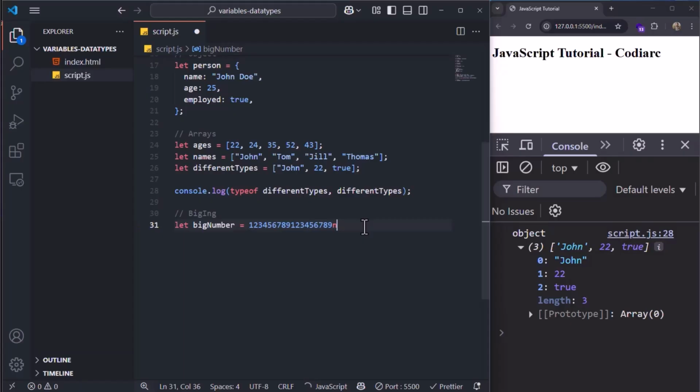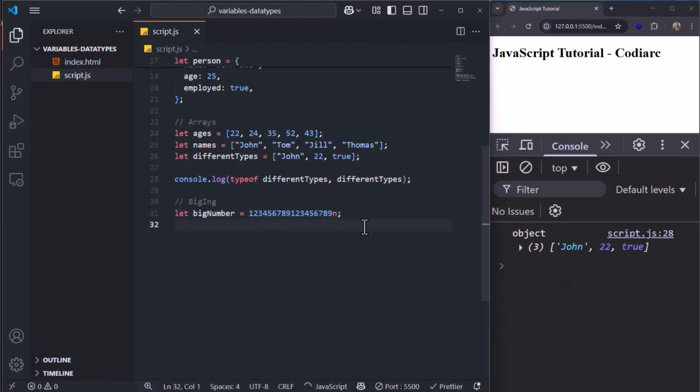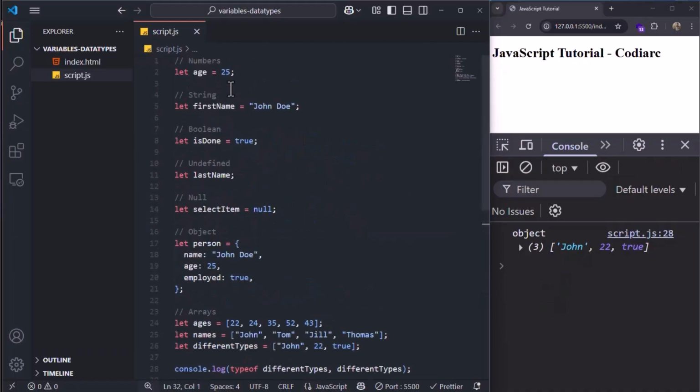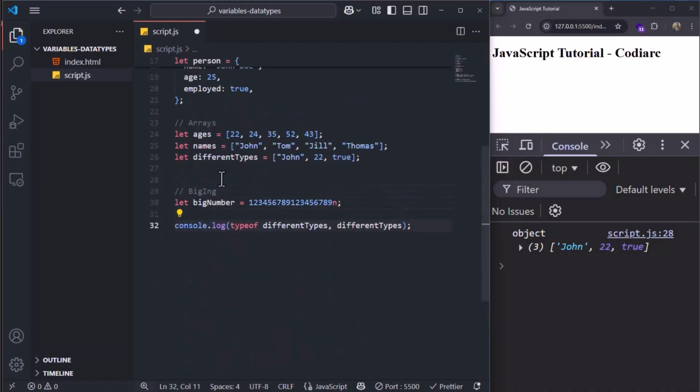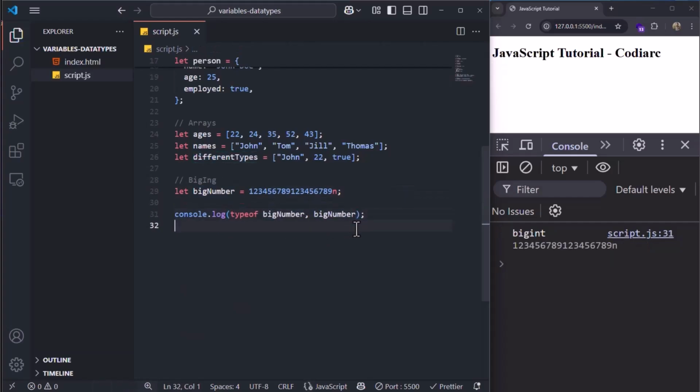Now you can see that this number is very, very big, and it is not suitable for an integer or number to handle such a huge number. If I ask for the type of big number and show the big number, it says the type is big int, which means a very huge number, and it shows you the data inside the value.